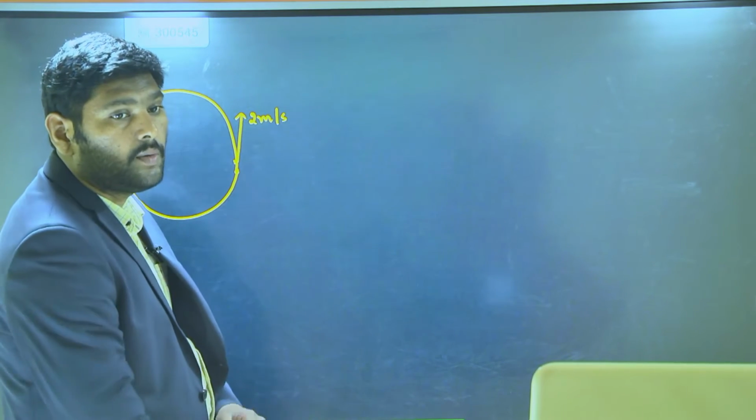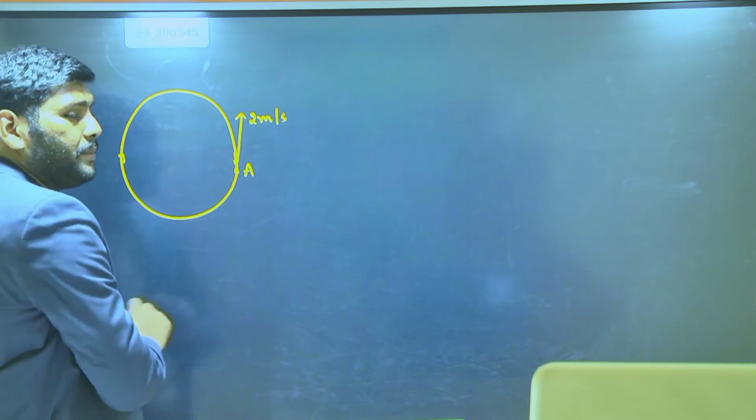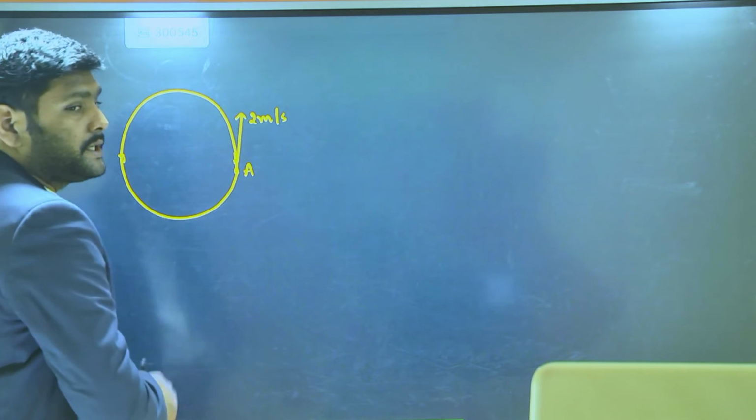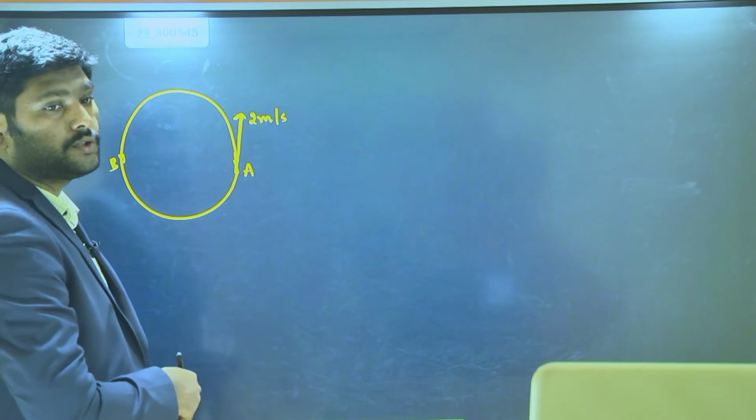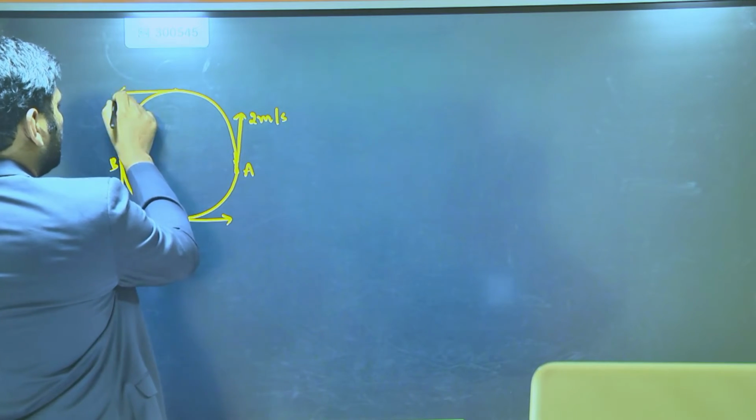The particle is at A and moves to the exactly opposite position, B. In which direction does the velocity point? At A it shows a tangent direction, and at B also along the tangential direction. At one point the velocity is in this direction, and at the other point it is in this direction.